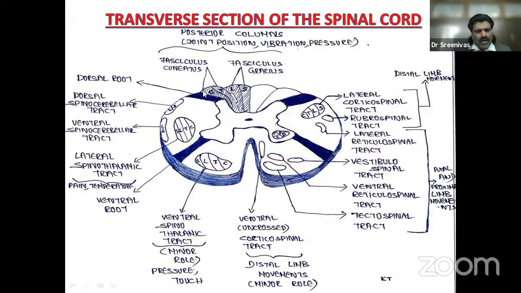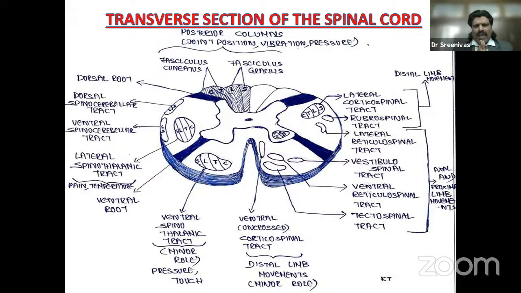And when we talk about the ascending tracts, very, very important is the spinothalamic tract, the lateral spinothalamic tract. It carries pain and temperature, which is very important. We have the ventral spinothalamic tract, which carries pressure and touch. That is not very important or significant. More important is this lateral spinothalamic tract, which carries pain and temperature sensation.